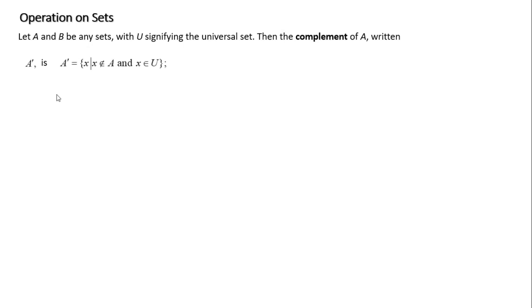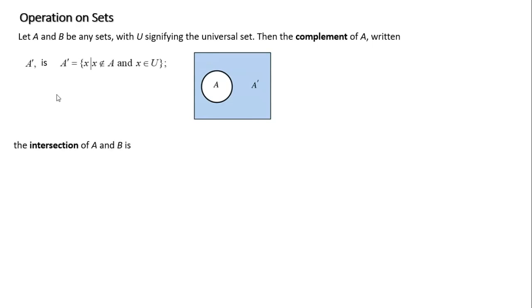This is another form to write the complement. Visually, the complement of A is everything in my universe, everything in my rectangular box, except what's inside my circle A.